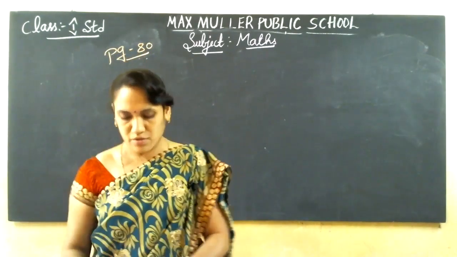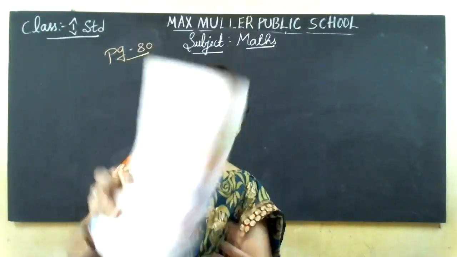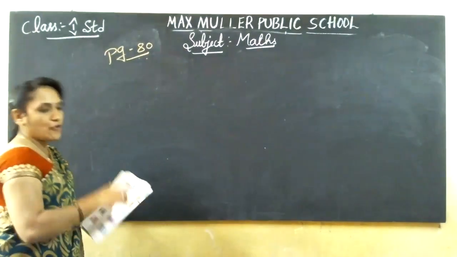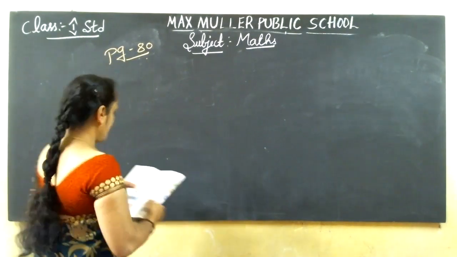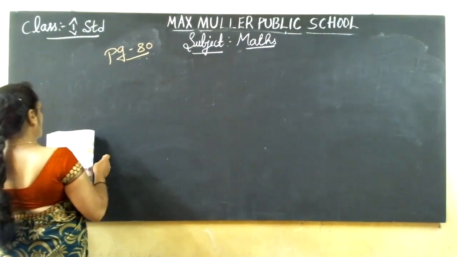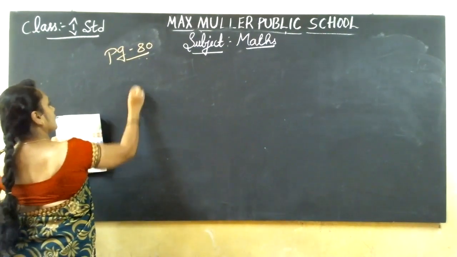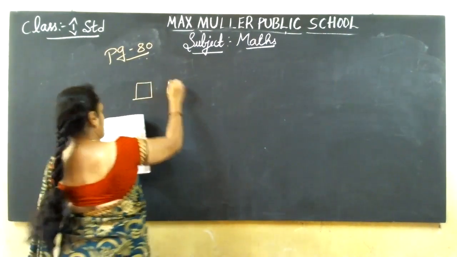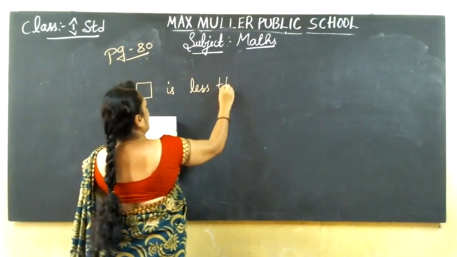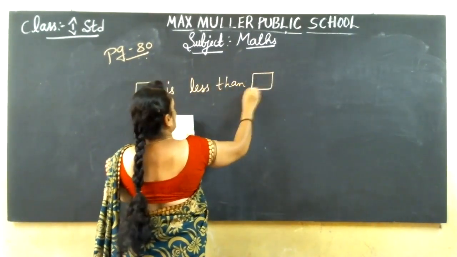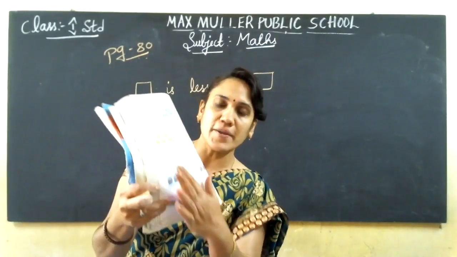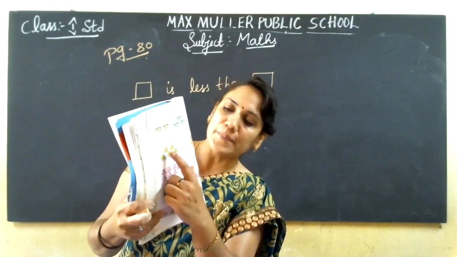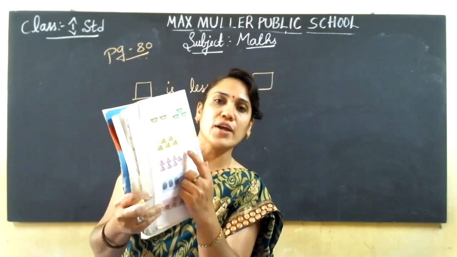Okay, this page. Page number 80, this page. Pictures are there here. Right. 1 less than. Now what we wrote on page number 79 was 1 more than. Now 1 less than. So how to do? I'll explain for you. See here. Dash is less than. Pictures are all given, children. Pictures I won't draw now. It's already printed in the textbook. Just the answers I'll write. But in the pictures you can count in your book.